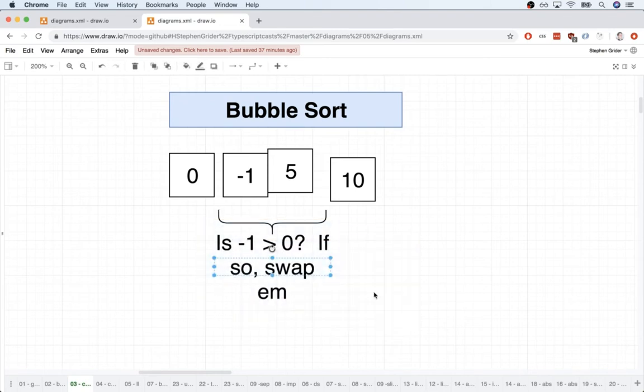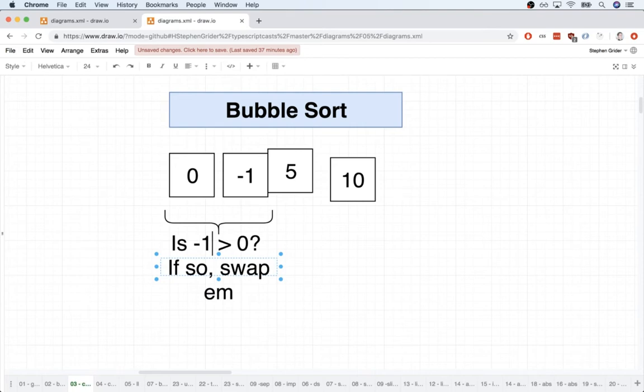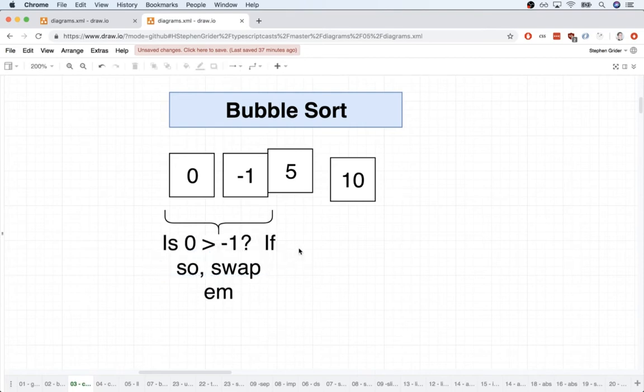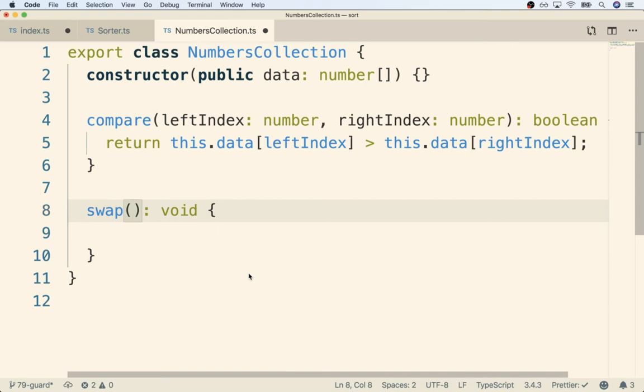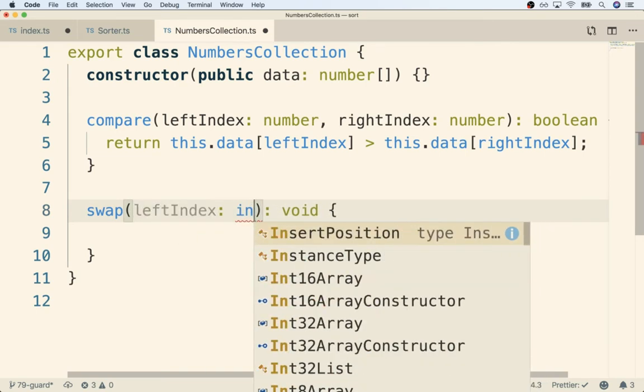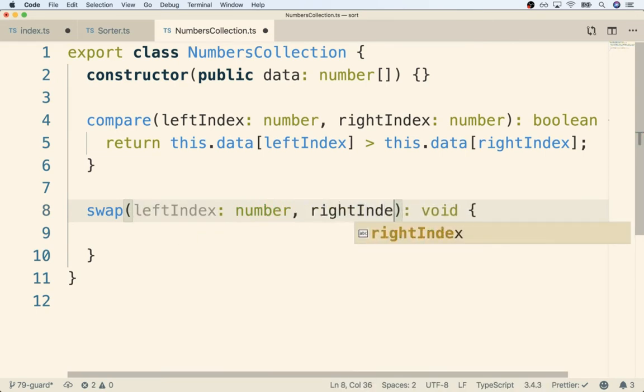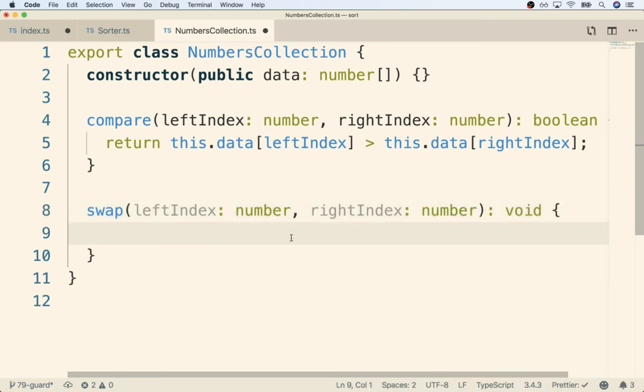So the entire point of bubble sort, once again, we are trying to say is 0 greater than -1? If it is, then we should swap these two. So the comparison right there was the compare function we just put together. So now if we succeed in that comparison and we do need to swap these, we now need to actually swap them. So we're going to take in the index of the two elements that need to be swapped. First argument will be the left index, and then we'll get our right index. And once again, those are the two elements that we're trying to swap.